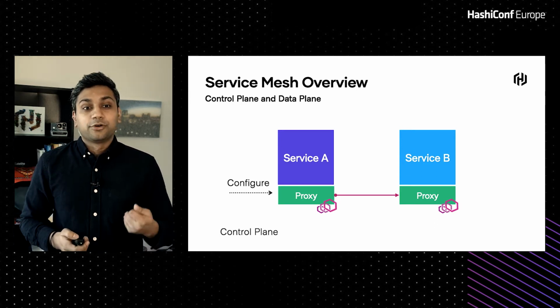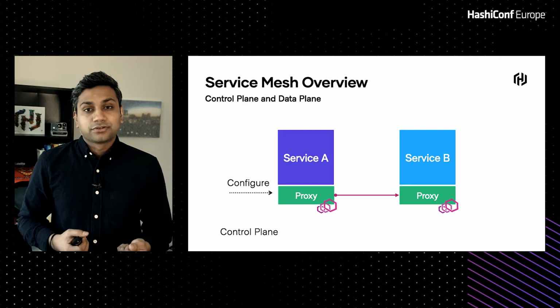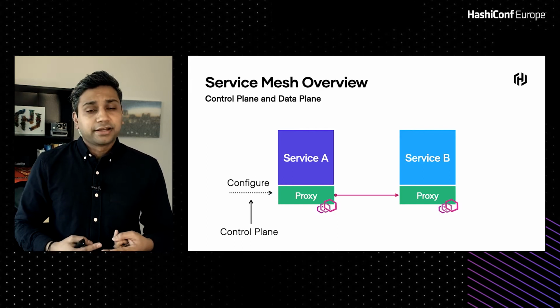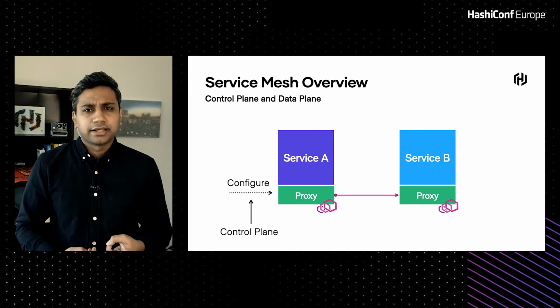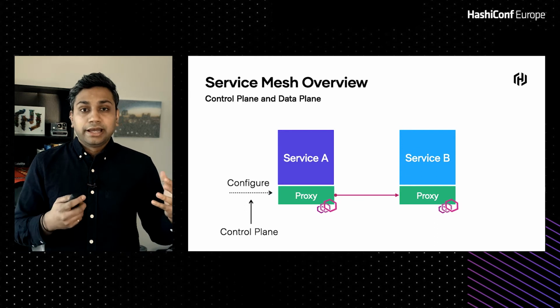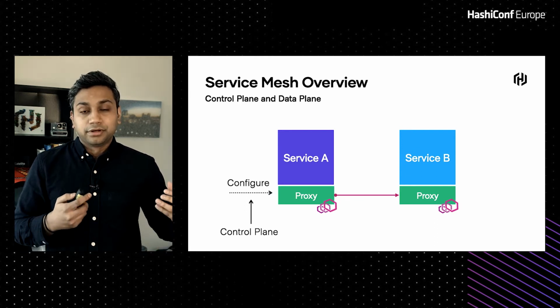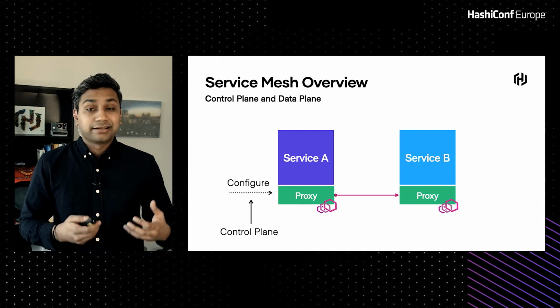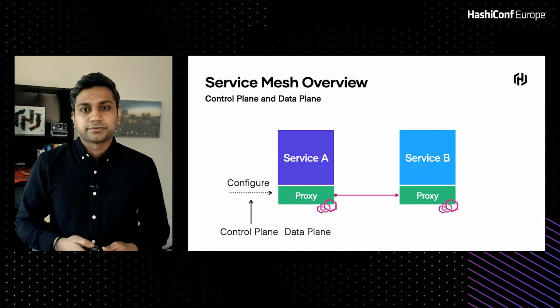So this is where the control plane comes in. The control plane is responsible for providing service discovery data, maybe certificates and so on, things like policy rules, traffic shaping rules and so on. It is the component that's responsible for maintaining state in the system, and it's the highly available component of the service mesh.